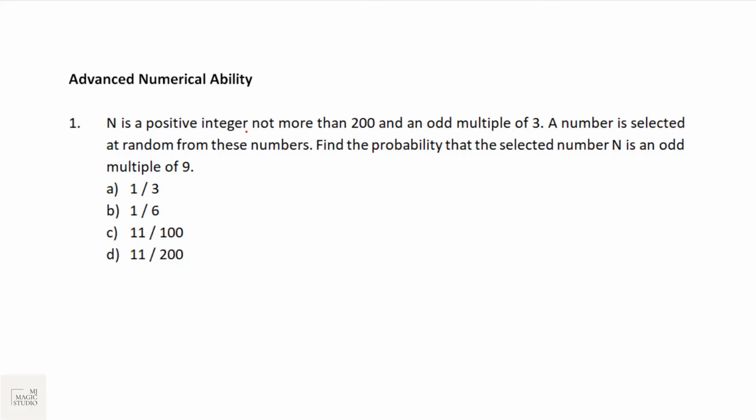N is a positive integer, not more than 200, and an odd multiple of 3. Then what can be the values of n? Odd multiple, that means we'll start with 3, then 6 will not come, it is 9, that means we are skipping one.